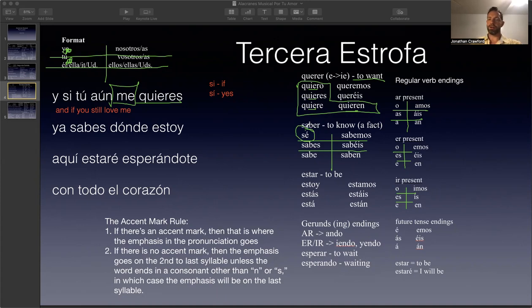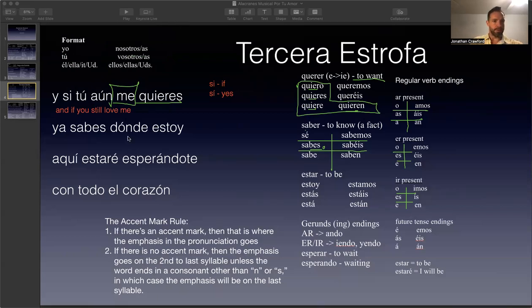There are about 20 or so irregular verbs in Spanish in the present tense that you just want to memorize. Once you remember those 20 verbs, it's easy to figure out what other ones could possibly be irregular. A lot of times it's just a prefix or something that is moved around to form another verb. But anyway, saber is irregular, so the yo form is sé, but that's not the form we're talking about. We're talking about sabes. We know it's the tú form because it's the middle one on the left-hand side, which corresponds with these over here. These lines don't match up with the previous one, but it's the tú in the middle, right?